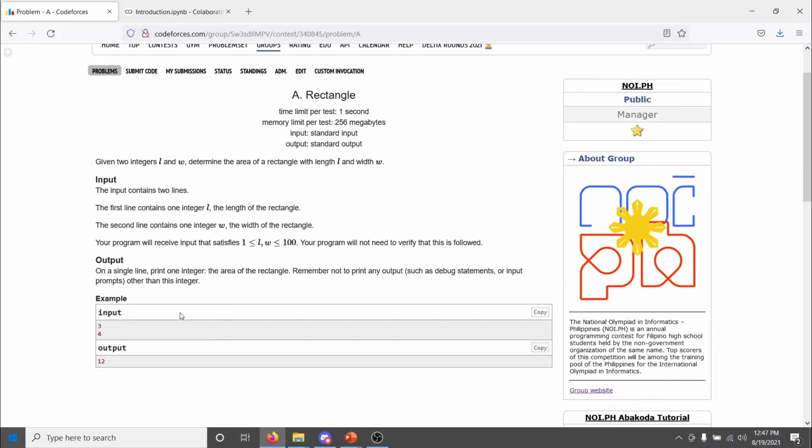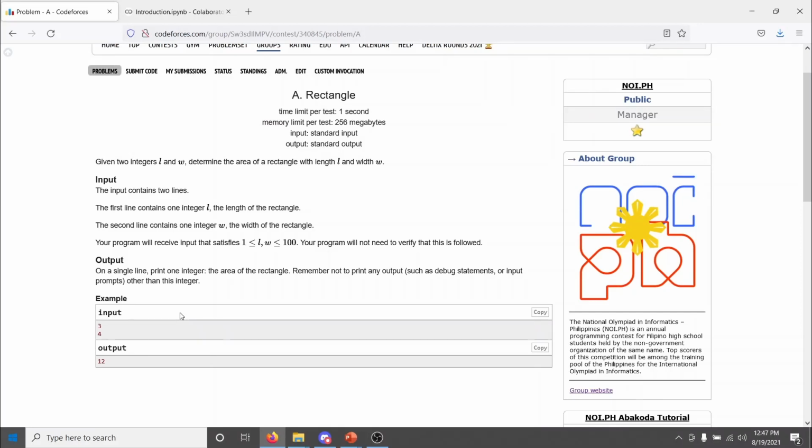Remember though that these are only examples. Your program will still be tested against several hidden test cases. It's possible that your program will solve the samples correctly, but fail on some hidden test case. In a live contest, you won't be told what test case your program was incorrect on, which can be frustrating, but debugging these hidden test cases is part of the competition.